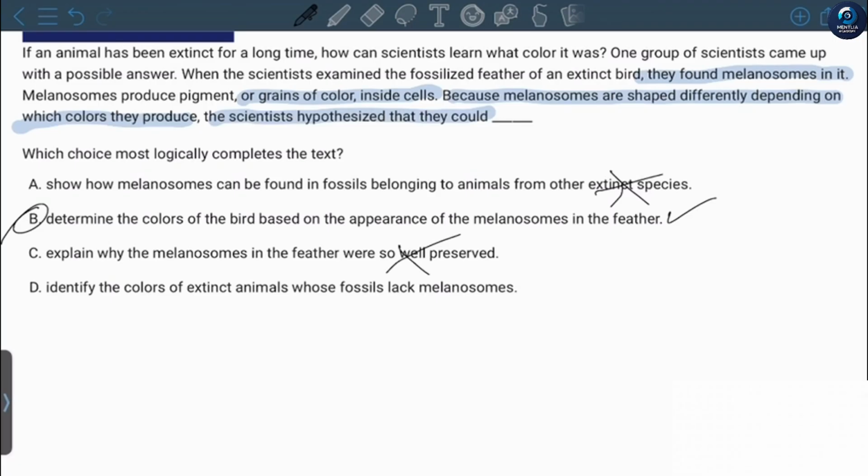No, it doesn't really talk about the fact that they were quite well preserved. Option D: identify the colors of extinct animals whose fossils lack melanosomes. If the feather lacks melanosomes, then it would be impossible for scientists to determine what color the animal was. That's why the answer is probably B.